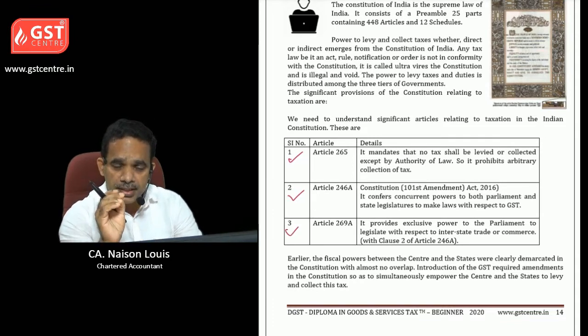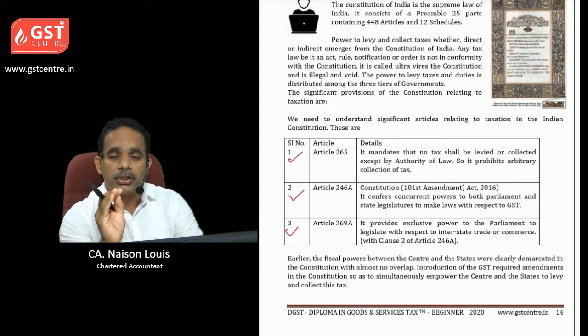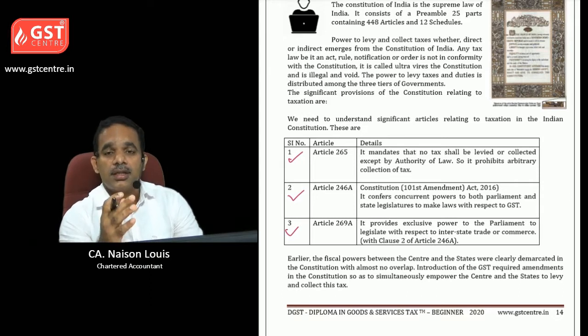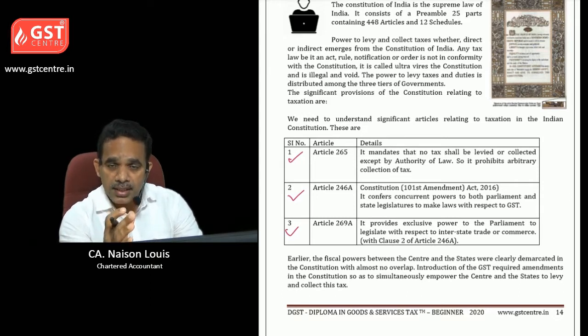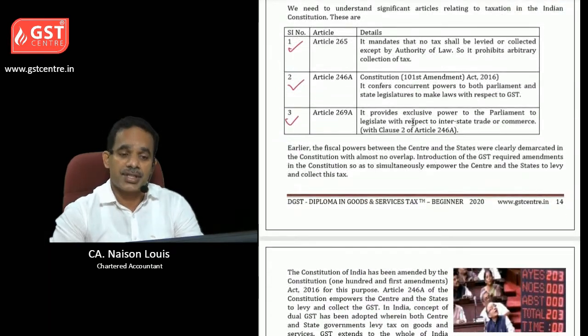Article 265 says that tax can be collected only with the authority of law. Article 246A, which came through the 101st Amendment Act, gives concurrent powers to both the central government and state governments for collecting GST. Then Article 269A says that in case of interstate trade or commerce, the central government has the power to levy tax. That is IGST.